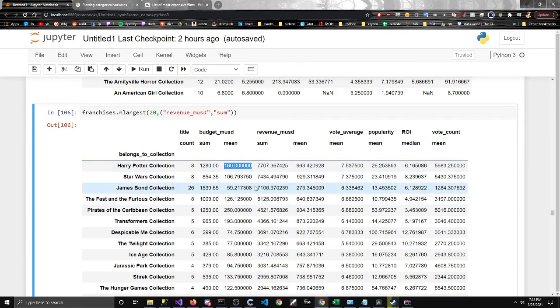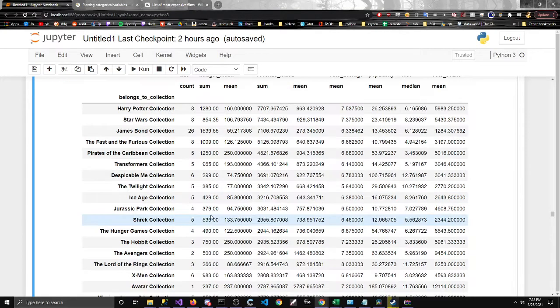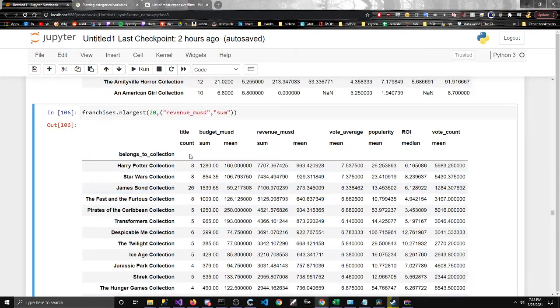And the mean is almost 3 times higher than for James Bond. So let's take a look at top collections, top franchises. We got Harry Potter, Star Wars, James Bond, Fast and the Furious, Pirates of the Caribbean. It all makes sense to me. This is the all one, like you've seen.